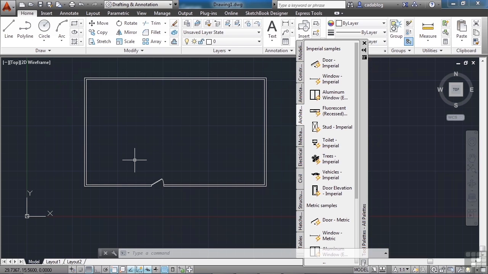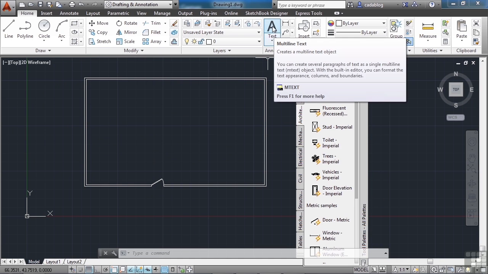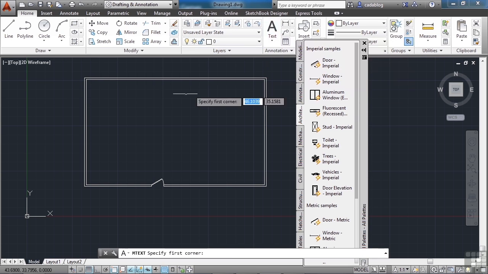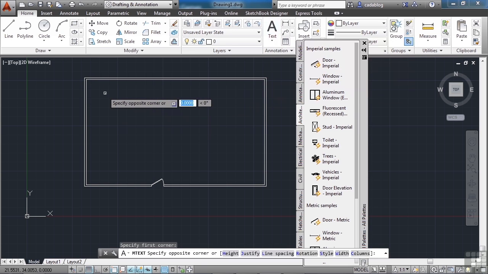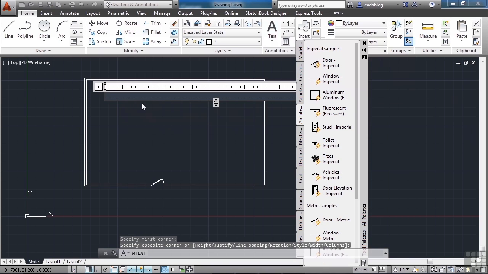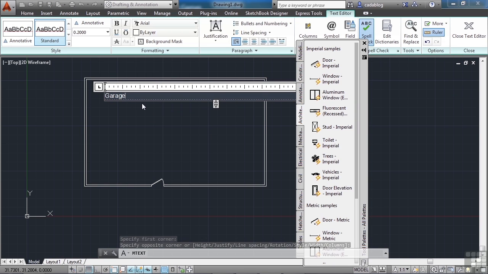and over again. Let's put some text in here. Click on this big black A, the text command right here in the ribbon. Pick a point, move to the right and down, just eyeball it how I've shown you here. We can adjust all of this later. Left click again and type in garage. When you're done, just click somewhere around outside of this area.